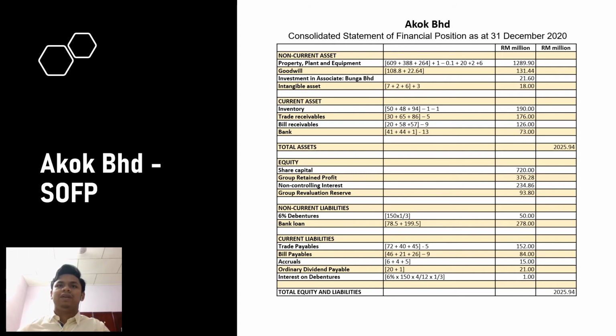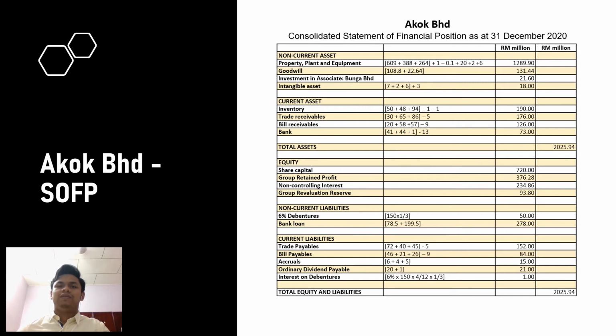And minus 4 million. 4 million is discounted, 9 million is undiscounted. So we go to the bank. Bank 41 plus 44 plus 1 is taken from SOFP, and 30 million is the consideration transferred for the second acquisition of Mas Berhad. Okay, we go to the question Q&A, the question that I have created.